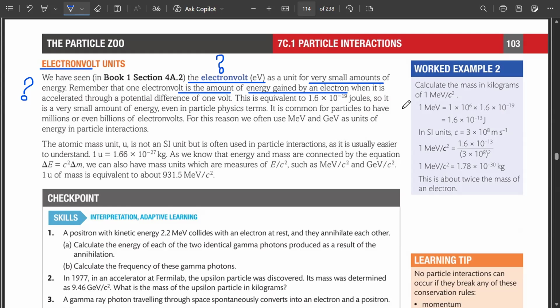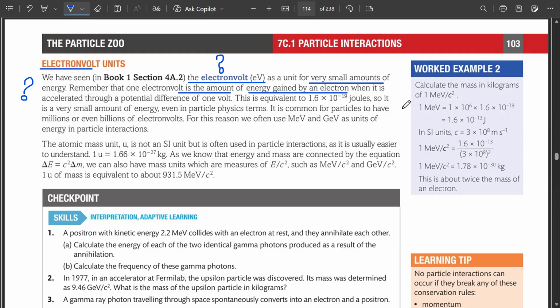How do we convert from joules to electron volts and electron volts to joules? इलेक्ट्रॉन वोल्ट को मल्टीप्लाई करते हैं 1.6 into 10 to power minus 19 से। Good. अगर आपने वापस जाना है तो डिवाइड। So it's a very small amount of energy. So it is very common for particles to have billions of electron volts as well. So we are going to use mega electron volts, giga electron volts, units of energies in these particle interactions.